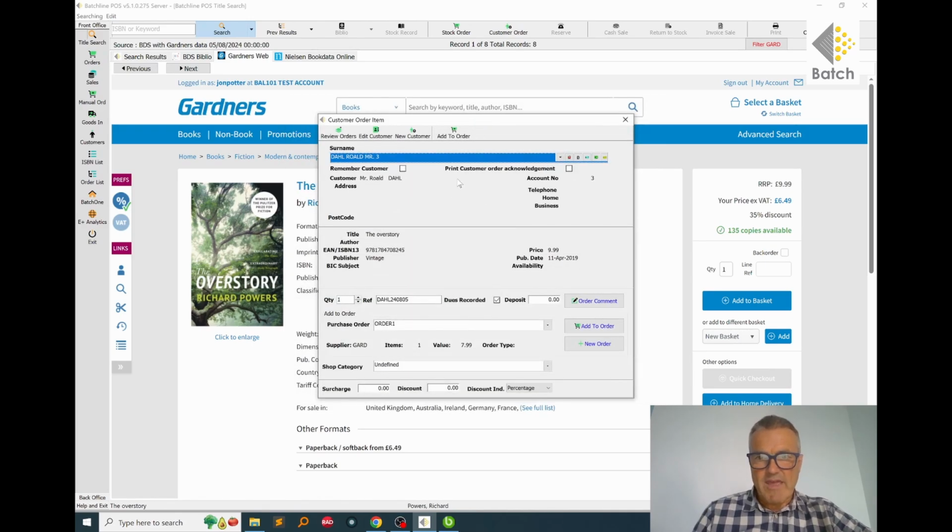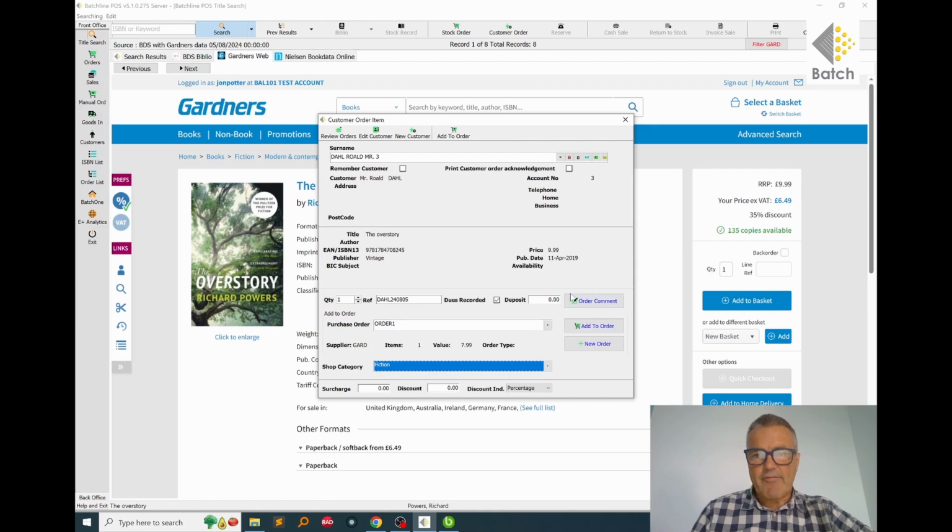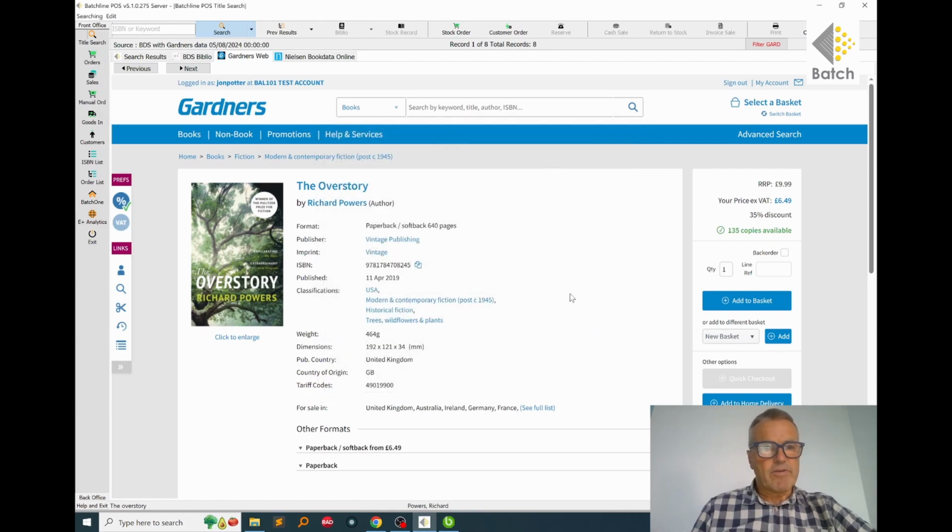So we have the customer's name and contact details. We're going to order one copy, and we're going to order it from Gardners, and BatchLine currently defaults to Gardners. And we have the opportunity of putting the book into a category, so that book is fiction, so we can do that. And if we wanted to, we can put a comment there. But I'm just going to add that order to the Gardners order, and that order is there.